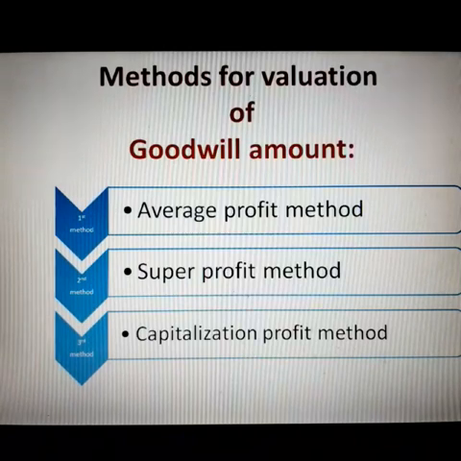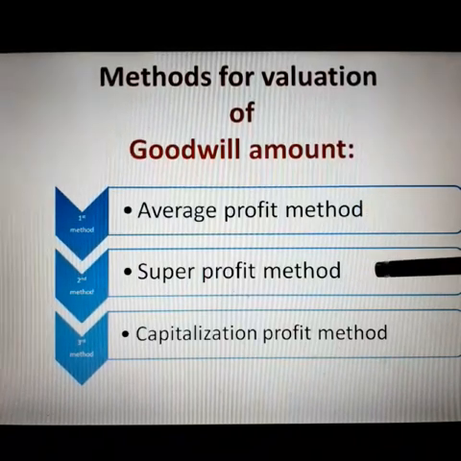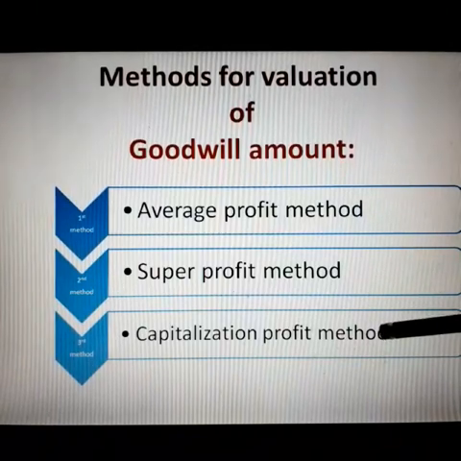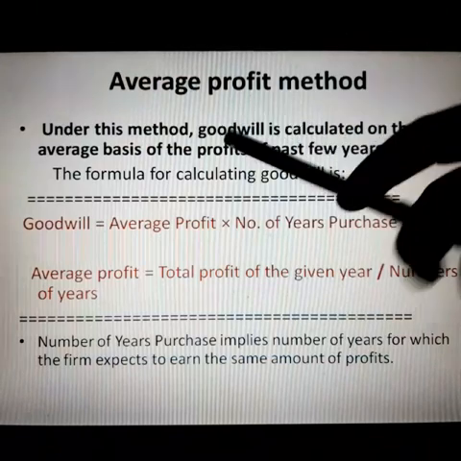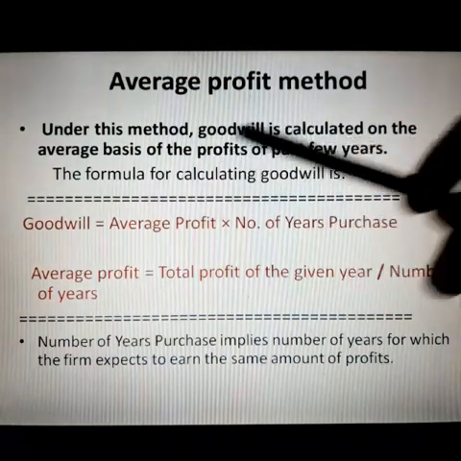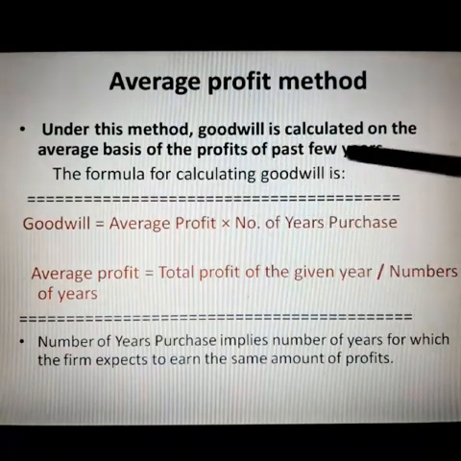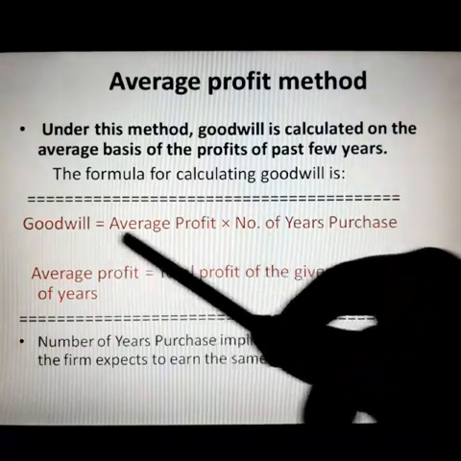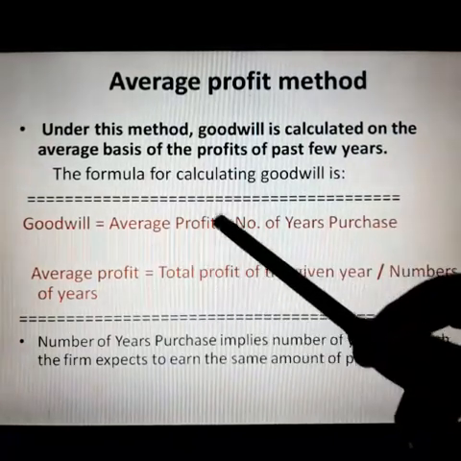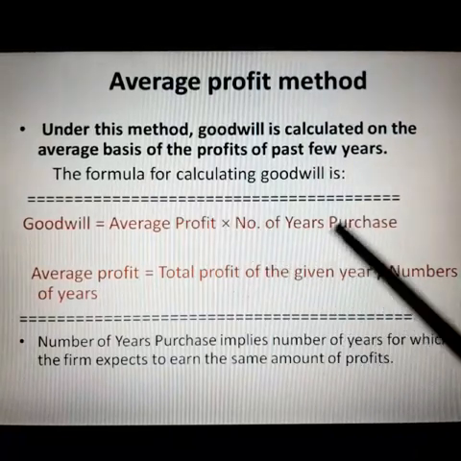There are three valuation methods for finding the goodwill amount: average profit method, super profit method, and capitalization profit method. When we say average profit method, under this method goodwill is calculated on the basis of profit of the past few years. The formula for calculating goodwill is: we have to find the average profit first and multiply it with the number of years' purchase.